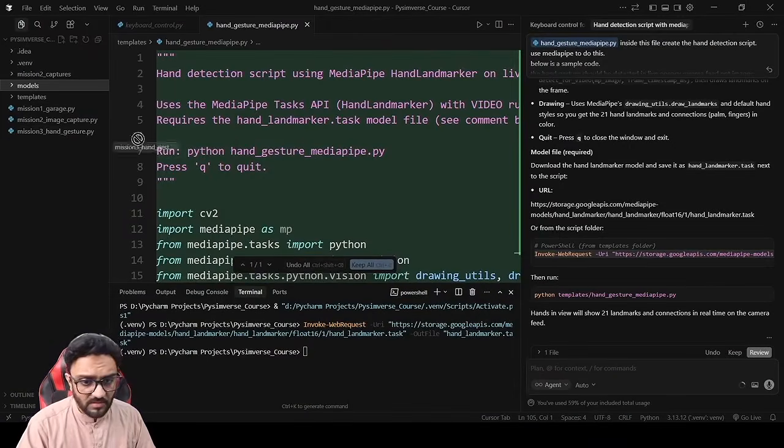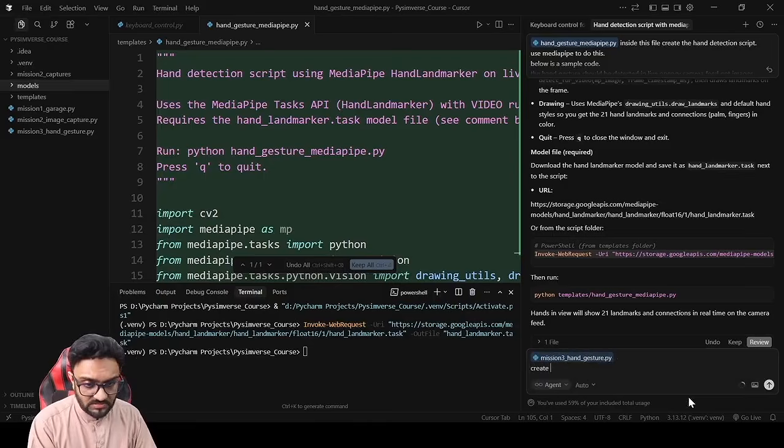Here we will give this hand gesture, create this new script so that we move the drone. Or should we talk about the drone? No, let's not talk about the drone. Create this new script so that it uses